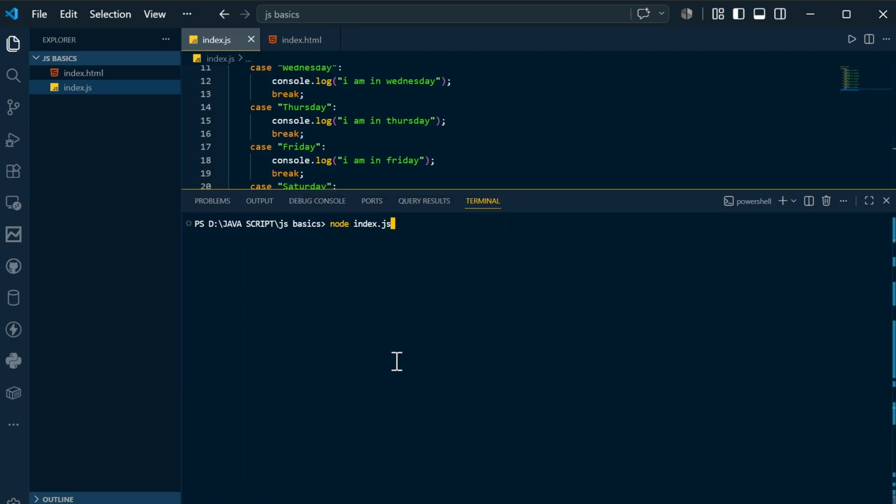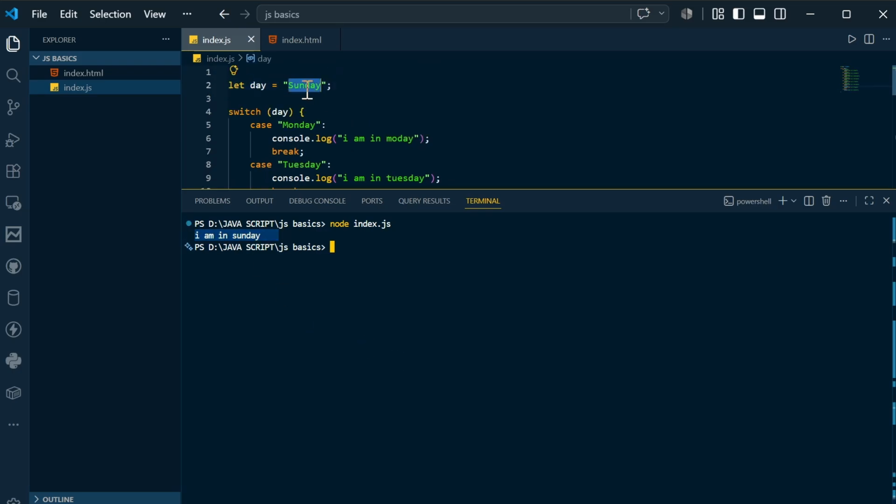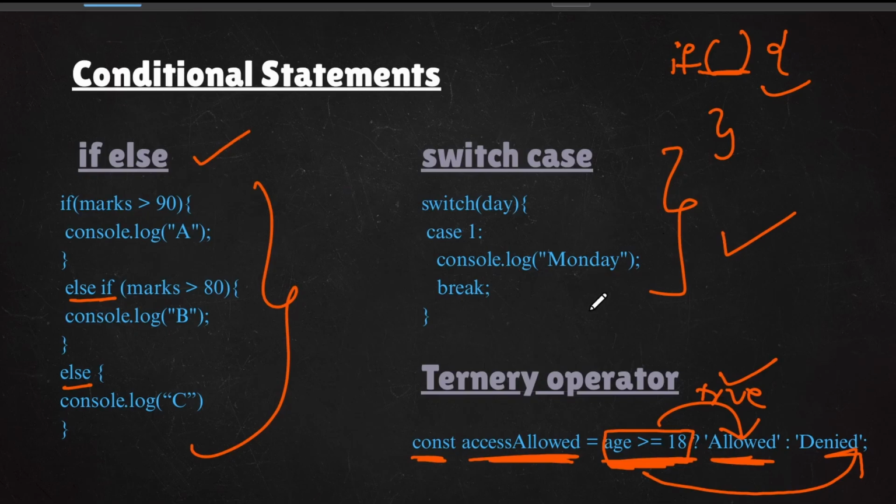So if I clear the screen and run this again, you can see it is just printing Sunday, because we have Sunday. Again, if you mention Monday, it will not print all. It will just print Monday, see the break, and break out. If you compile and run, you will see it shows I am in Monday. So these are the main use cases of the conditional operators. You have understood switch cases in detail, and the ternary operator and if else statement also.